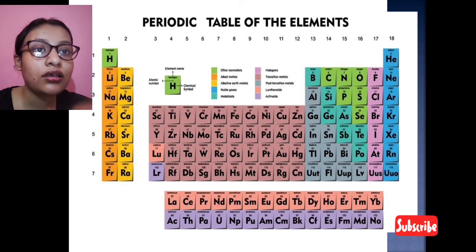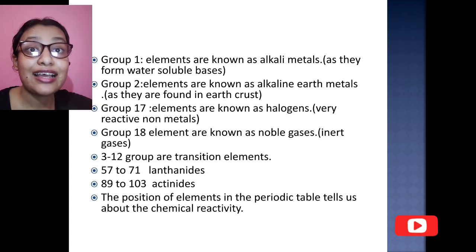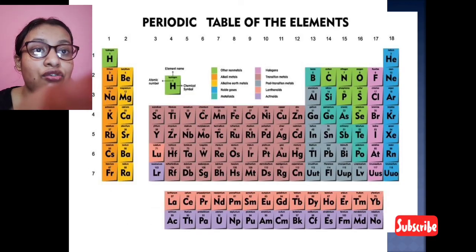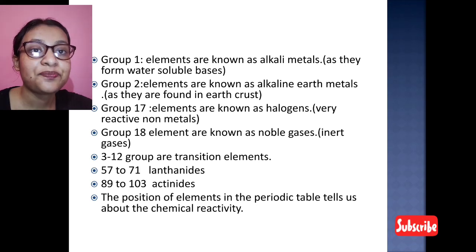Next, the elements in group 2 are known as the alkaline earth metals because they are found in the earth's crust. In the picture, the yellowish ones are beryllium, magnesium, calcium.